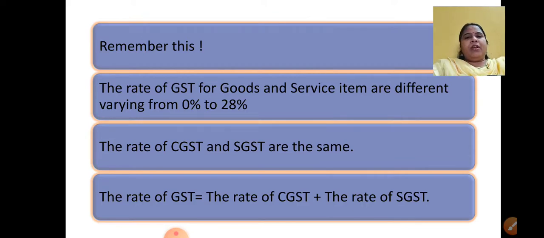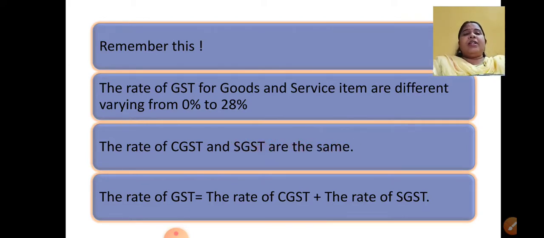You should remember that the rate of GST for goods and services are different, varying from 0% to 28%. This is what I have shown you in the previous slide. Rate of CGST and rate of SGST are the same. This is a very important point to remember: whatever rate the central government is imposing on goods, the same rate the state government will also impose. It does not depend upon the state government.